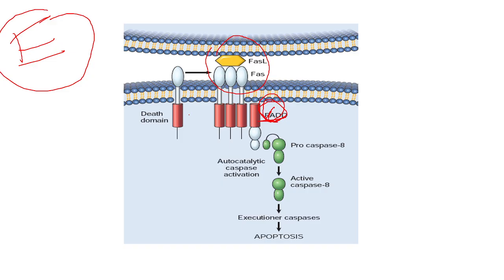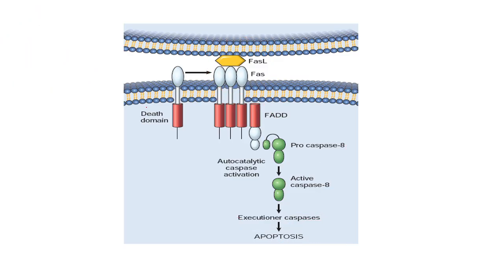Once the Fas associated death domain is stimulated, they will stimulate procaspase 8 or 9. This will cause active formation of caspase 8 or 9. This will stimulate the execution caspase, which will cause apoptosis. So this is what happens. Talking about FADD, the Fas associated death domain, these are death domains. They cause leaking out of the contents, which will eventually cause the death. That is the death domain.